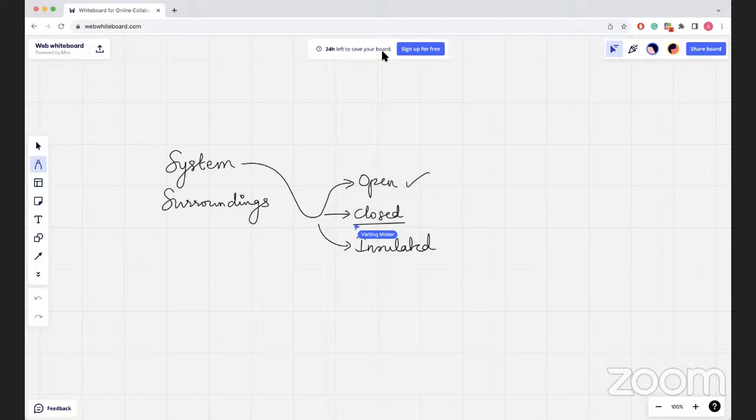So isolated systems are ones in which the system can neither exchange matter nor energy with the surroundings. For example, water placed in a vessel which is closed as well as insulated, and where no exchange of matter or energy takes place between the system and the surroundings is called an isolated system. Tea placed in a thermos flask is an example of an isolated system, where tea, if it were placed in a closed steel pot, is an example of a closed system, and tea placed in an open cup is an open system. So state variables and state of a system.